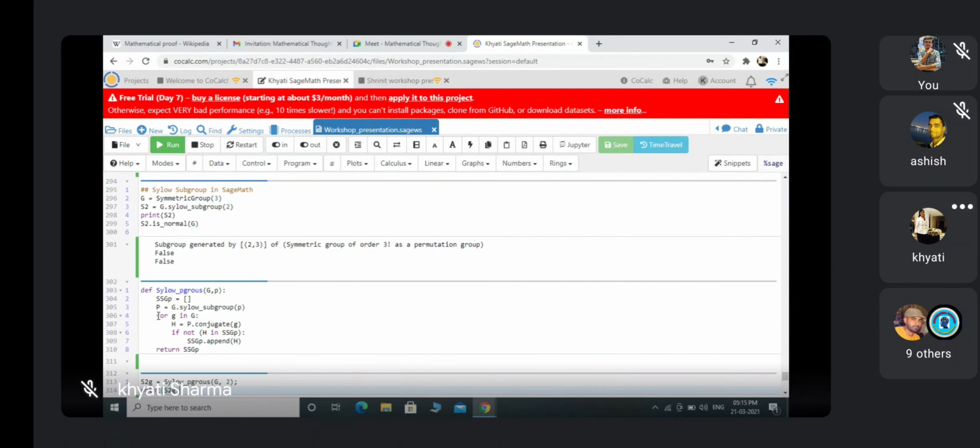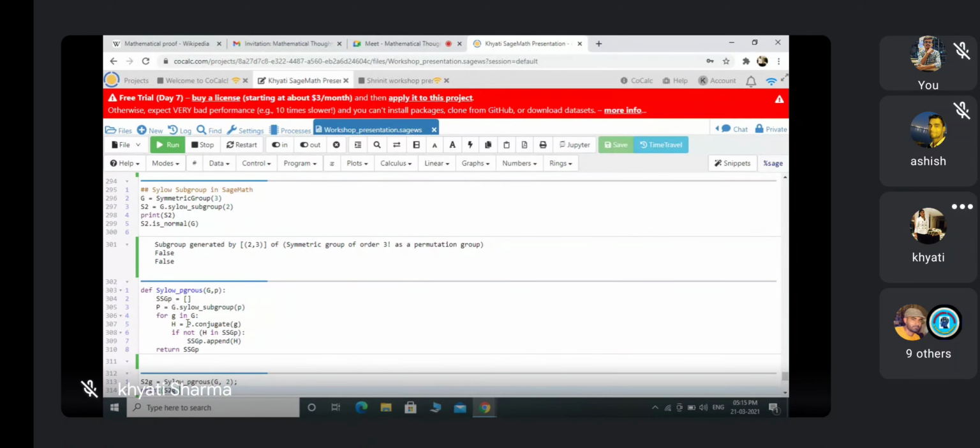Now for any element g in G, H equals P dot conjugate g. So this H contains all the PSSGs which are conjugate to this P. If H is not in SSGP, then SSGP dot append H, so put that H in this SSGP.